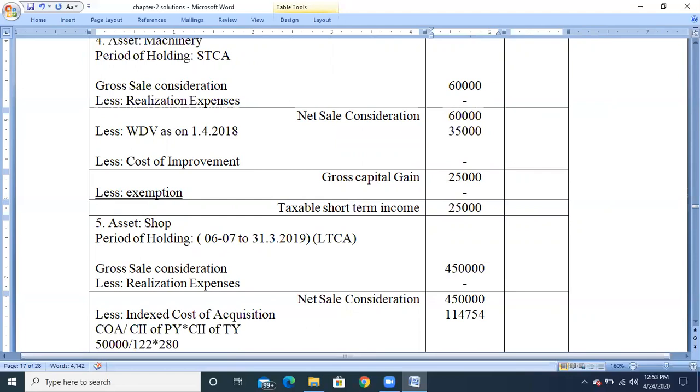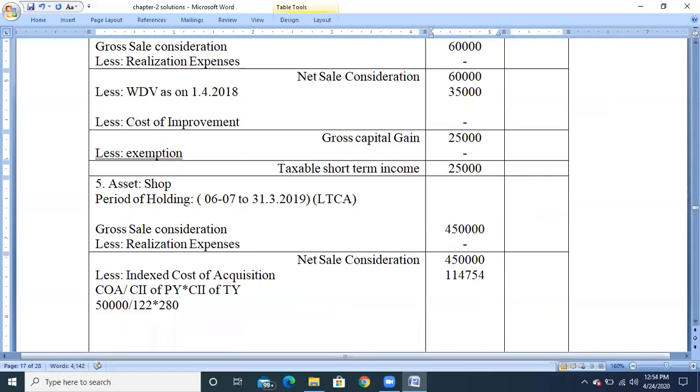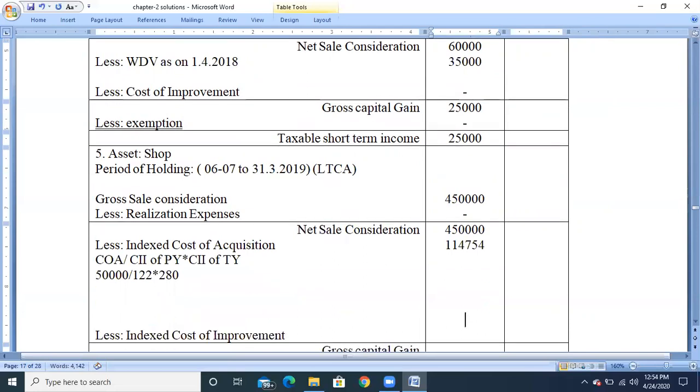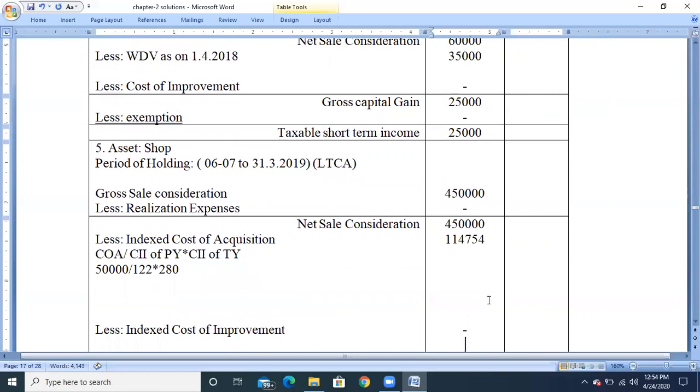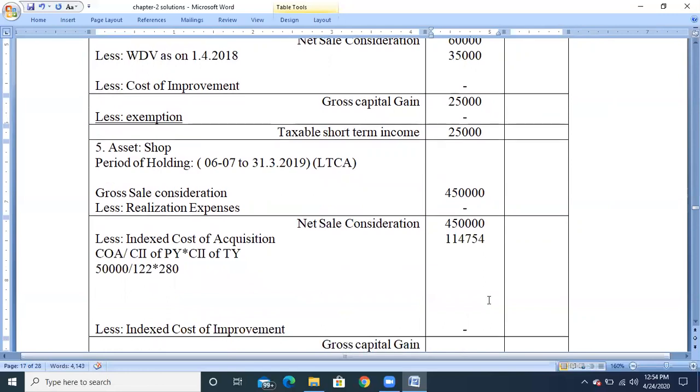And from that, check for any additions. There is no information on additions, so the indexed cost of improvement will be nil, and calculate the balance amount. The balance amount will be 3,35,246, which is the gross capital gain.